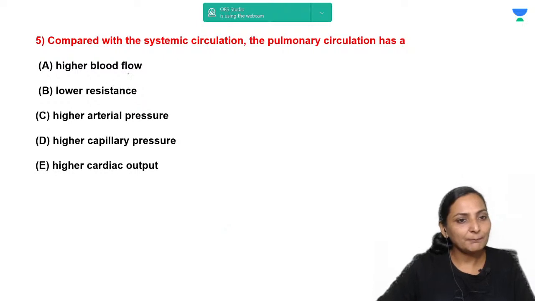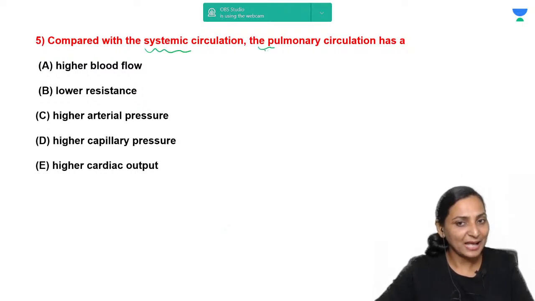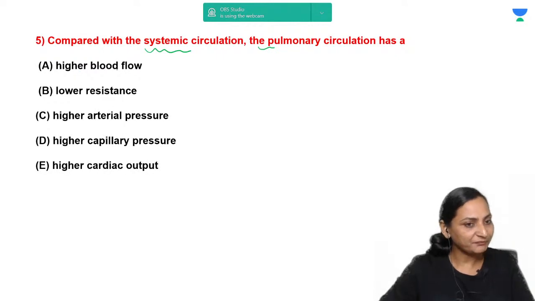Next is, compared with the systemic circulation, the pulmonary circulation has a higher blood flow, lower resistance, higher arterial pressure, higher capillary pressure, or higher cardiac output. Boys and girls, whenever you are studying, I always say that it is very, very important to know the peculiarities and the differences between the systemic circulation and the pulmonary circulation.